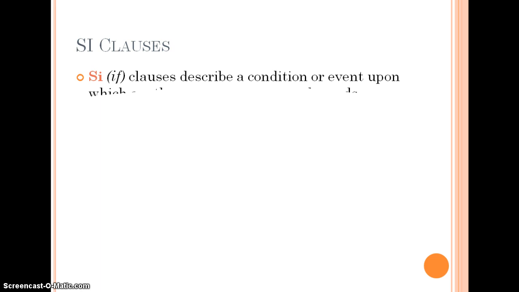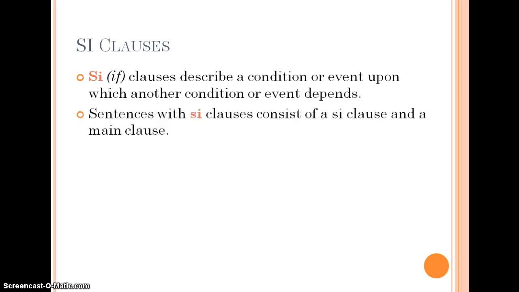So we're going to begin by talking about what is a Si clause. A Si clause really is an if clause in English. It describes a condition or event upon which another condition or event depends. So it is a dependent clause. It cannot stand alone. Sentences with Si clauses have that Si clause and then a main clause.